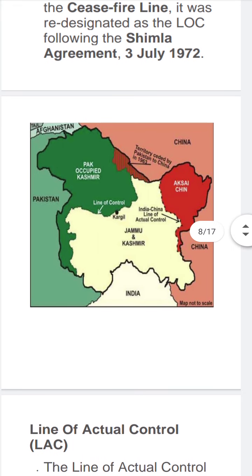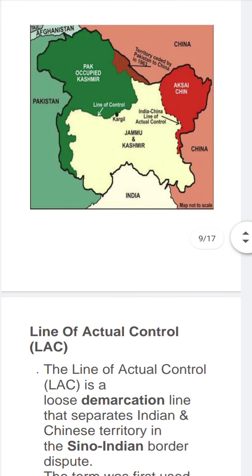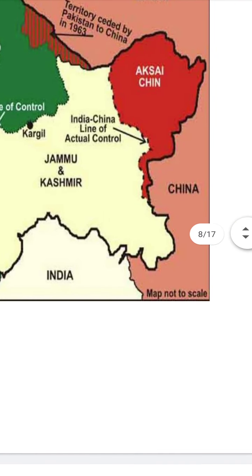So as we can see in the location here, on the right hand side in red color there is Aksai Chin, and as we can see the border, this is line of actual control between India and China.